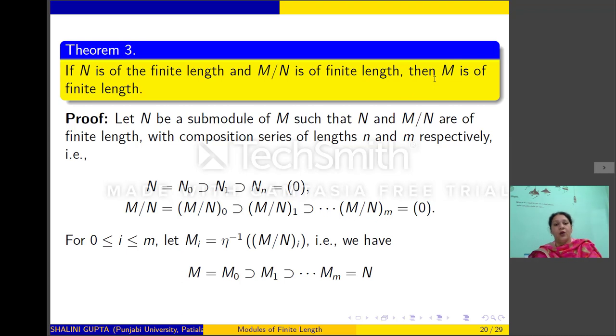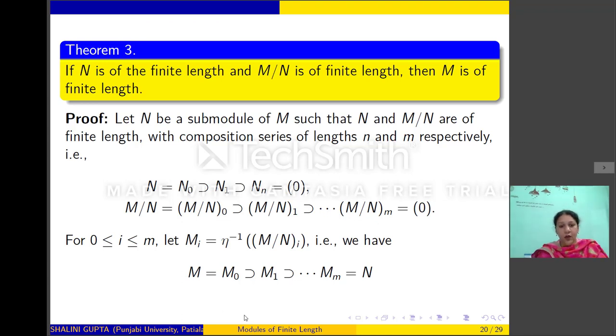Now again, let us consider the natural homomorphism eta from M to M mod N. For each i from 0 to m, we define M_i to be eta inverse of the i-th submodule of M mod N. We consider the pre-images of all of these submodules of M mod N, and we name them M_i. So applying eta inverse here, we will get that M contains M_1 contains up to M_m equal to N, because here eta inverse of 0 will be N.